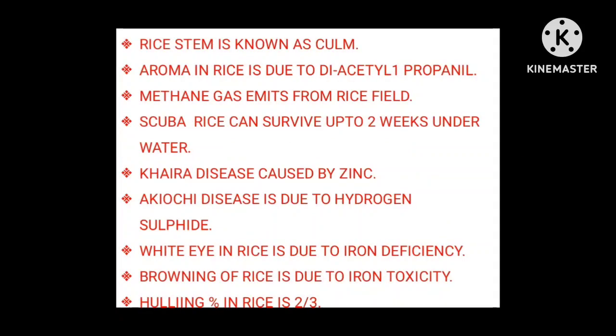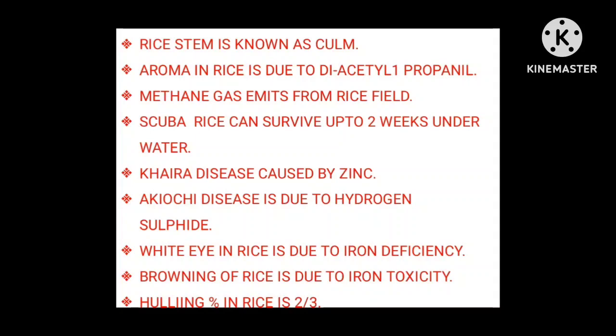Rice stem is called culm. There is an aroma in rice, and the aroma in rice is due to a chemical, and the name of that chemical is 2-acetyl-1-pyrroline. CH4, that is called methane gas. Methane gas is emitted from rice fields. Scuba rice can survive up to 2 weeks under water conditions. Like if there is a flood in any field, and you are growing scuba rice, it can tolerate up to 2 weeks.